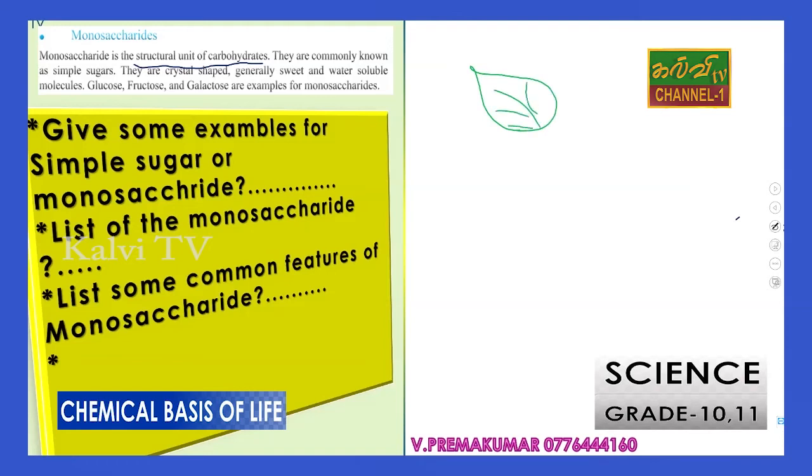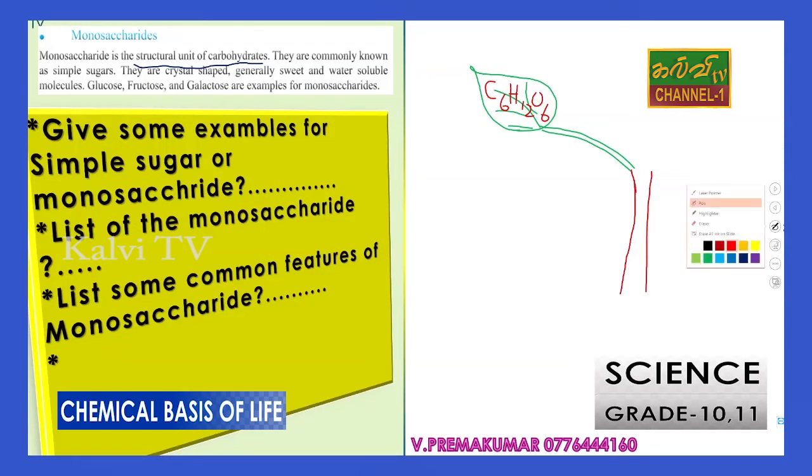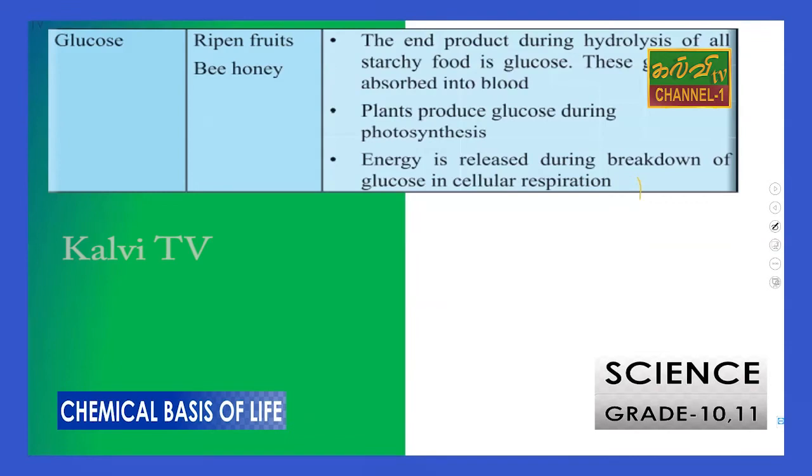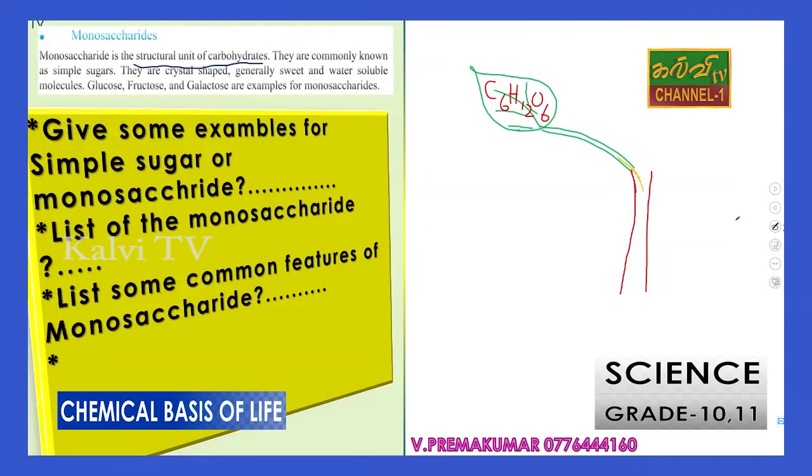Leaves can produce glucose, C6H12O6. It is carried through the stem, through the phloem of the stem, which is like a canal.